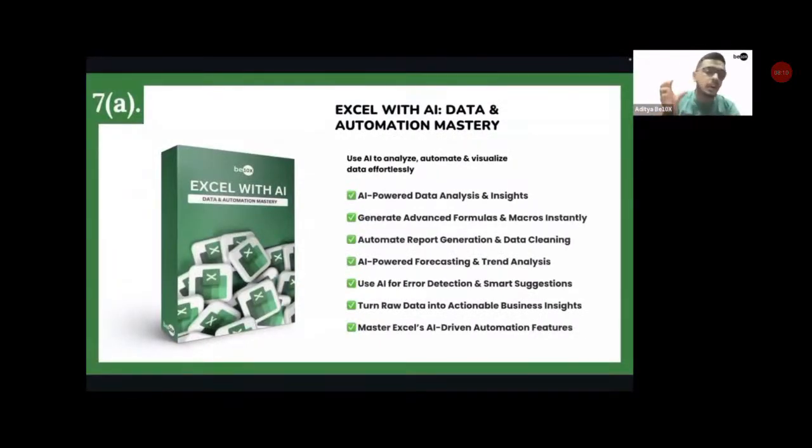In the 7A module, we'll be learning all about Excel, that too with the help of AI: all about the world of formulas, data analysis, dashboarding, report generation, error detection, all of it with the help of AI inside Microsoft Excel itself. No other tools or anything like that. Inside Excel, how do you use AI?